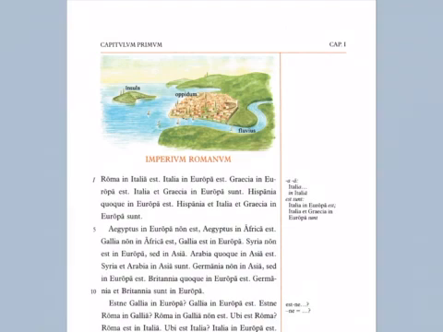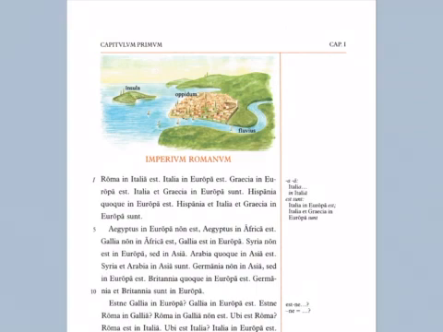Graecia in Europa est. Greece is in Europe. Italia et Graecia in Europa sunt. Now notice we've changed from est, is, to sunt because that is the plural verb are. Italy and Greece are in Europe. Hispania quoque in Europa est. Spain also in Europe is, or as we say, Spain is also in Europe. Hispania et Italia et Graecia in Europa sunt. Spain and Italy and Greece are in Europe.